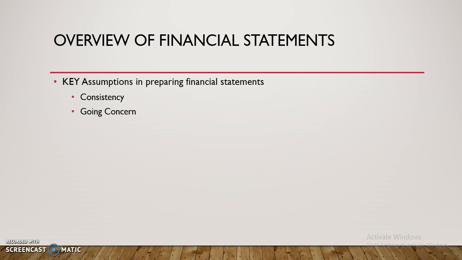The second assumption that we follow is going concern. It means that we assume the entity, our company, will continue to survive, and we don't have any plans of shutting it down in the near future. We don't have any immediate, material or foreseeable risk to the survival of the company. If there is any survival risk, then the accounting treatment and assumptions are sometimes different. The valuations are different, and the way we record transactions and present our financial statements are different from when we assume it as a going concern.